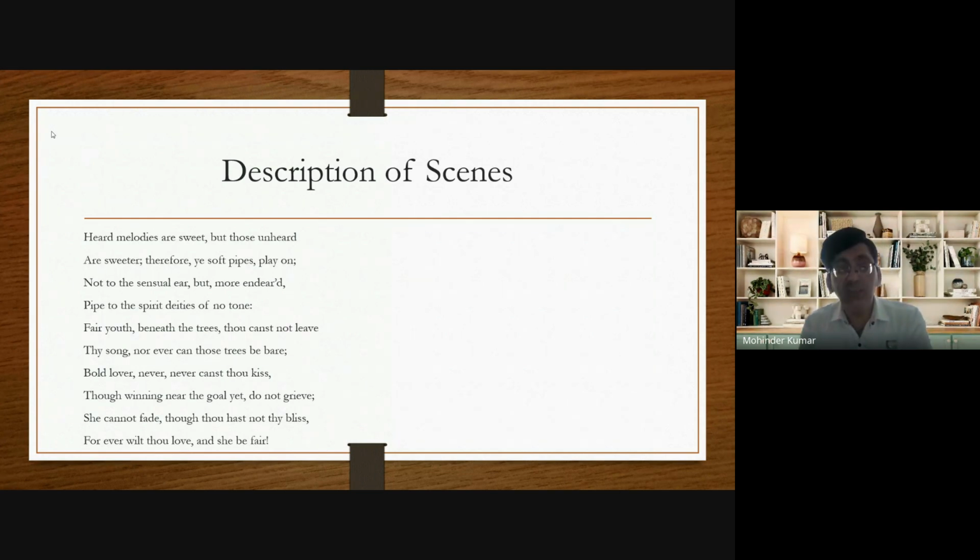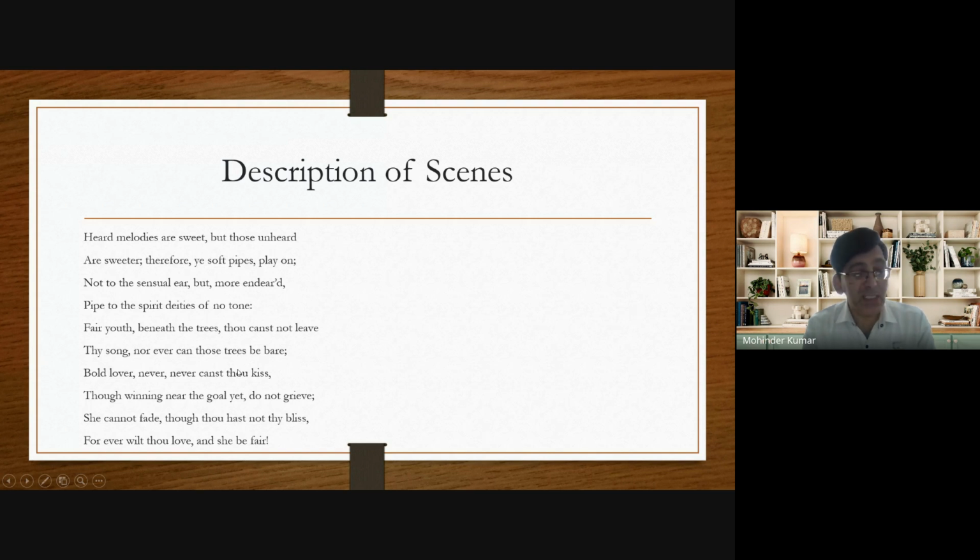Whereas in real life, the trees start shedding their leaves with the advent of autumn. So again, there's a permanence of art and the temporariness of human life and beauty and human things. So that's another two very important lines.